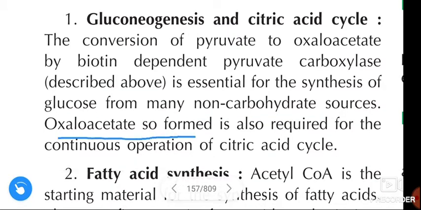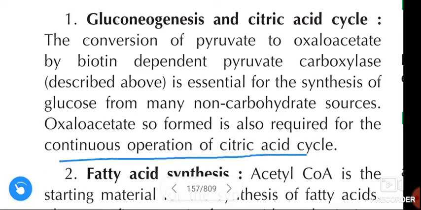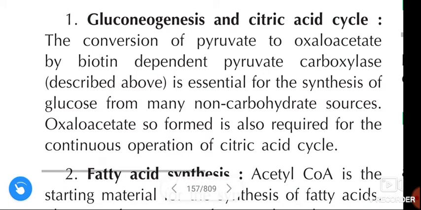Oxaloacetate so formed is also required for the continuous operation of the citric acid cycle. The point you have to remember here is that pyruvate carboxylase is dependent on biotin. This occurs in the Krebs cycle, that's the citric acid cycle.